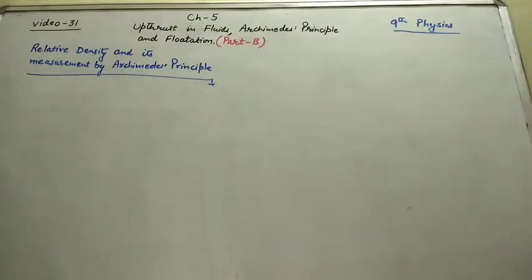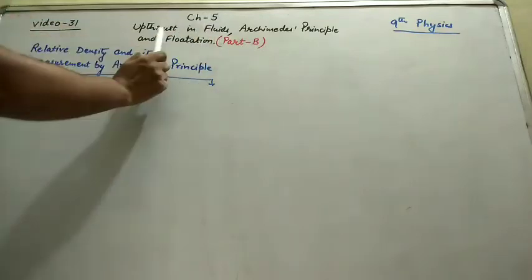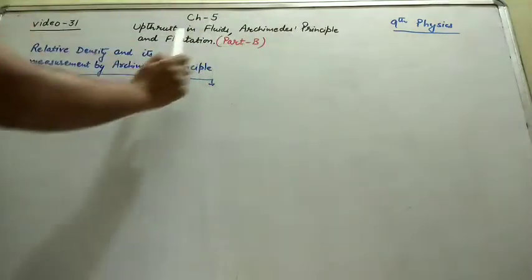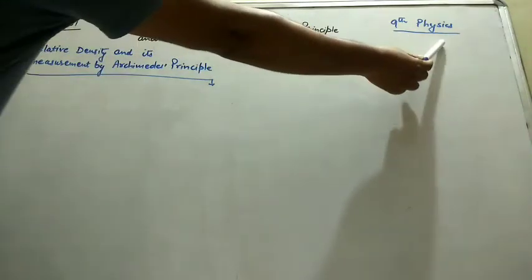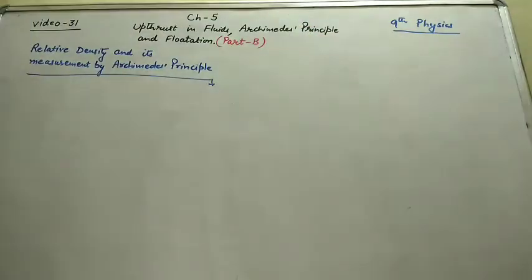Hello students, this is video number 31, chapter 5, Upthrust in Fluids, Archimedes Principle and Floatation, part B, 9th standard physics. In this part B, we will discuss relative density and its measurement by Archimedes principle.